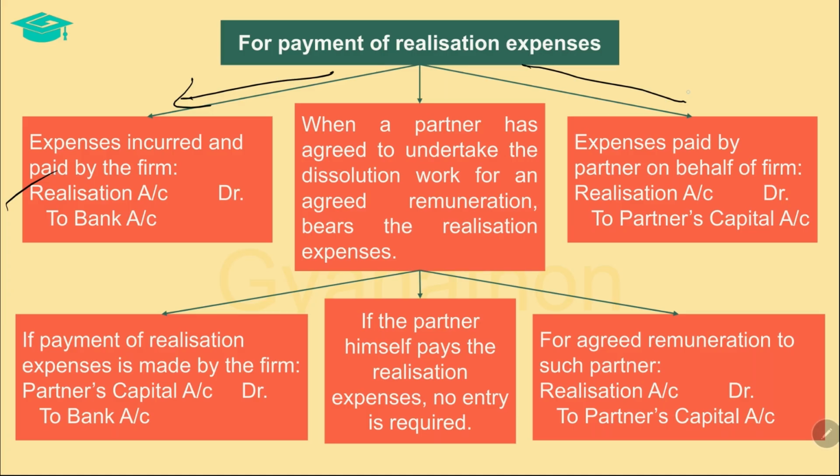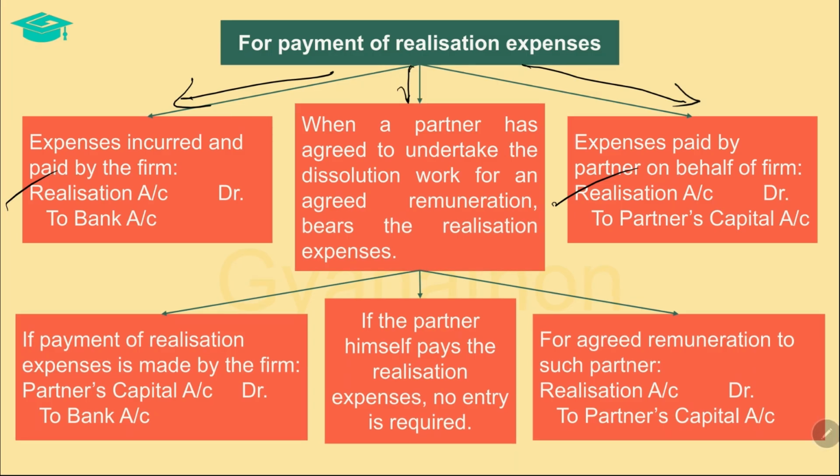When the expenses are paid by a partner on behalf of the firm, then the same is accounted by debiting the realization account and crediting the concerned partner's capital account with the amount paid by such partner towards the realization expenses. This entry is similar to the entry of the partner assuming the responsibility to discharge a liability. Similarly, here as well, the expense hits the debit of the realization account and the partner's capital account balance increases.